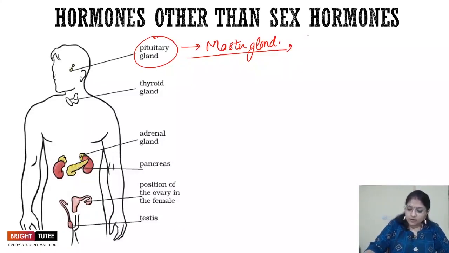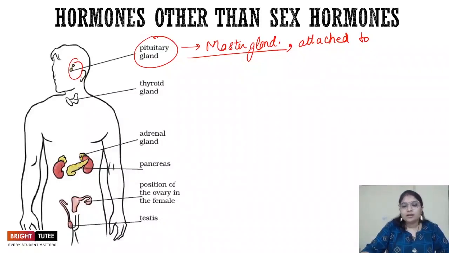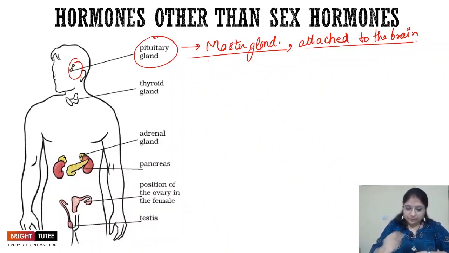It is attached to the brain, as you can see from the location. Now you can see from the location itself how important this gland is. So this is your master gland.